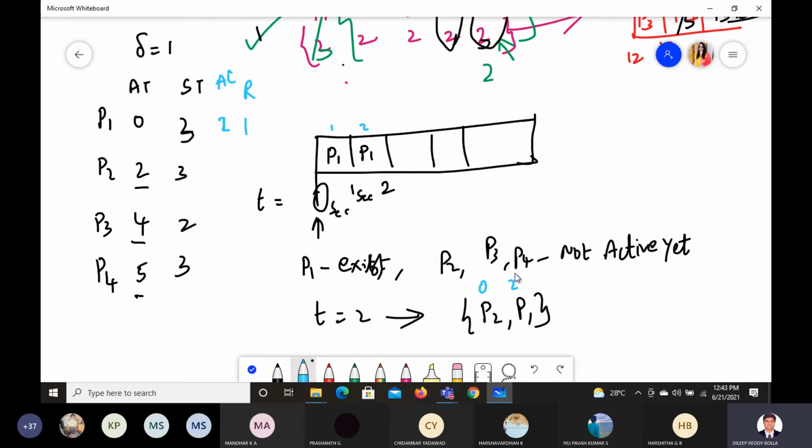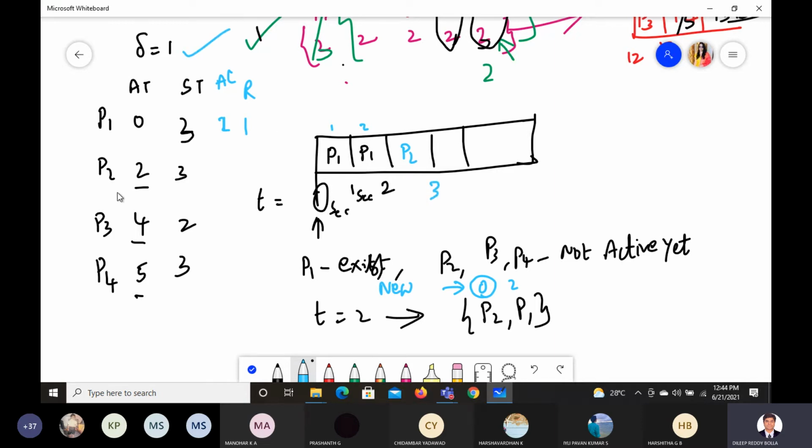At time equals 2, we have P2 and P1. Which one is least? We should take the least one. So 0 is least, or let us say whichever is new should be given the chance. The new process will get the activation first, which is P2. So P2 will enter at this time, and since the time quantum is 1, it will run up to 3.